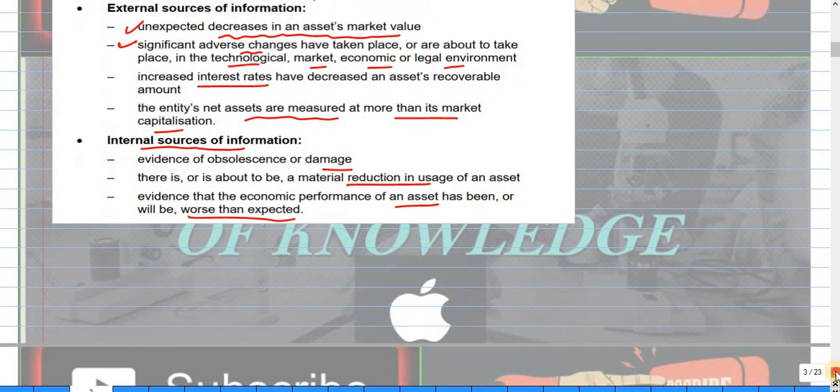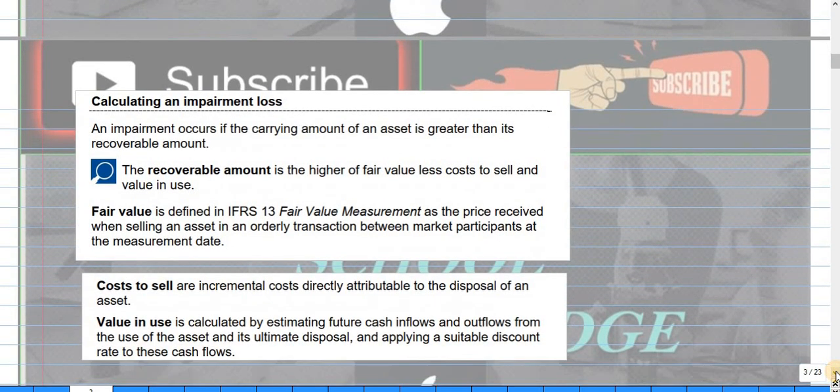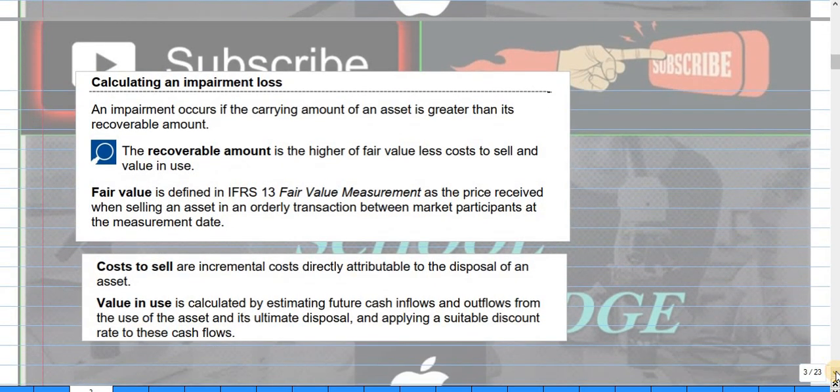Now we move on to how to calculate the impairment loss. Impairment occurs if the carrying amount of an asset is greater than its recoverable amount.